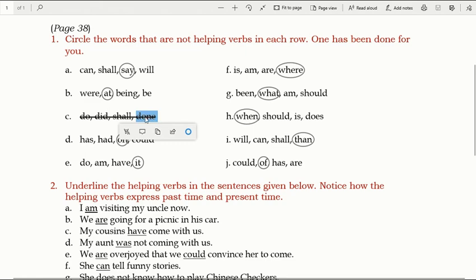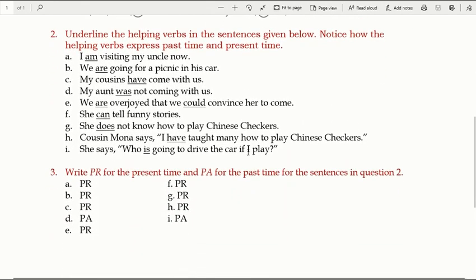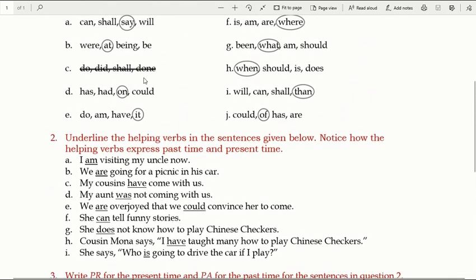I done sing. Now done is sounding wrong over here, so this will have to be circled. Okay, I'll send another PDF in which I will be correcting the mistake over here and also over here. Okay, this will be circled and the whole thing will not be cancelled out.